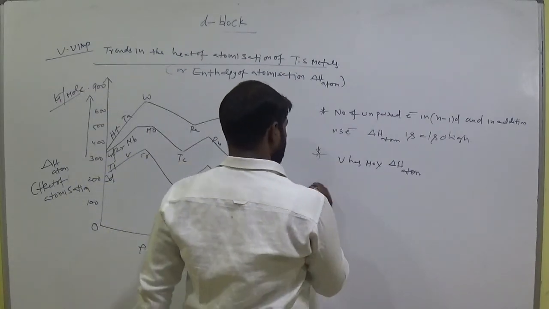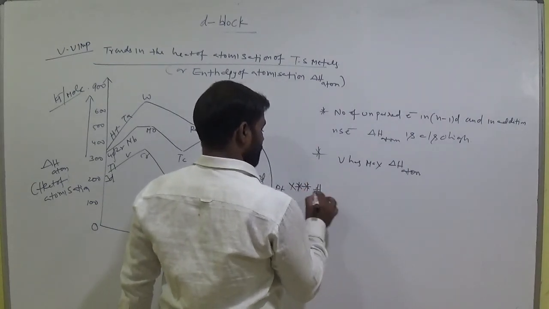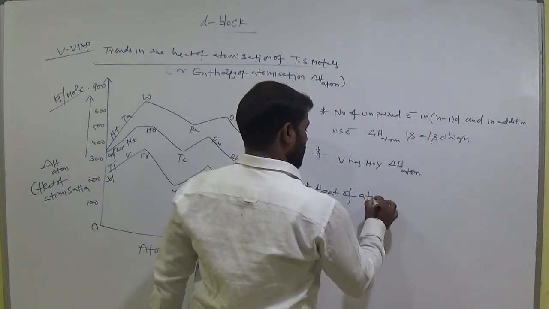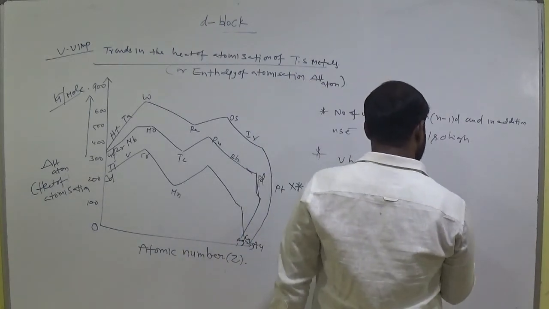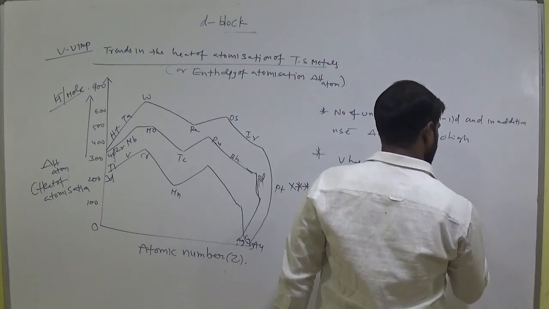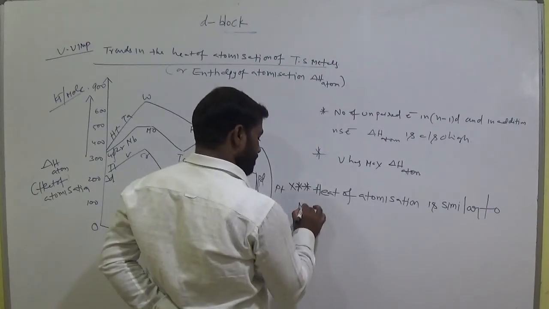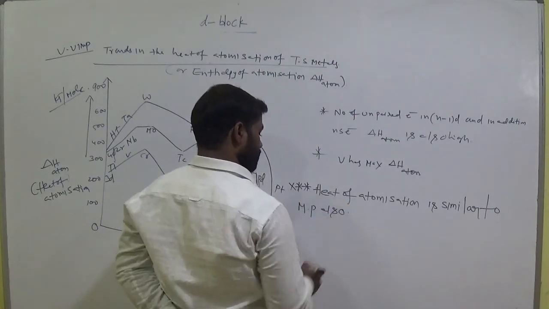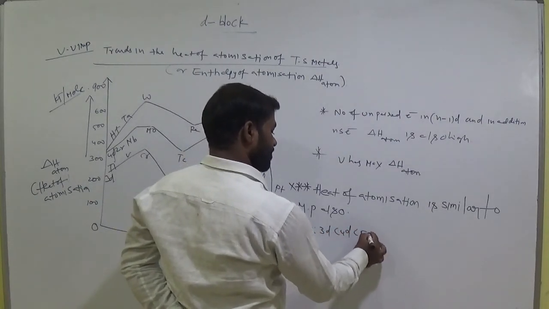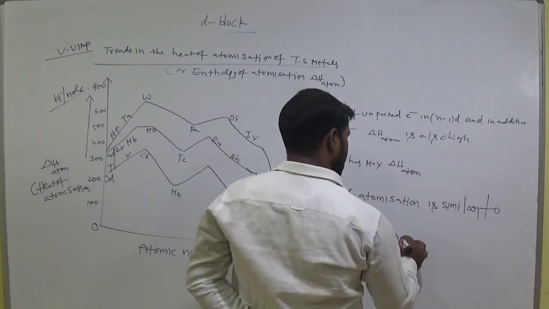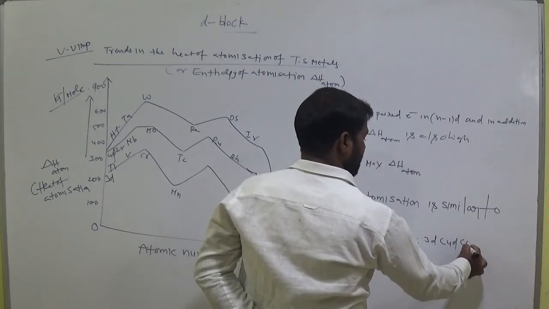And heat of atomization is similar to melting point also. That means melting point order is 3D less than 4D less than 5D, and delta H atom order is 3D less than 4D less than 5D.